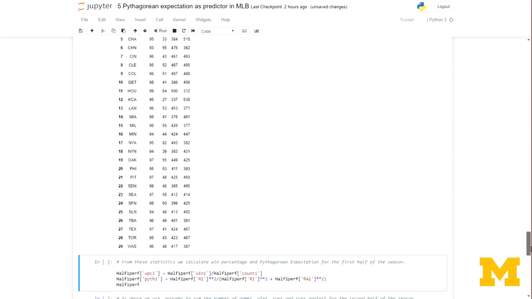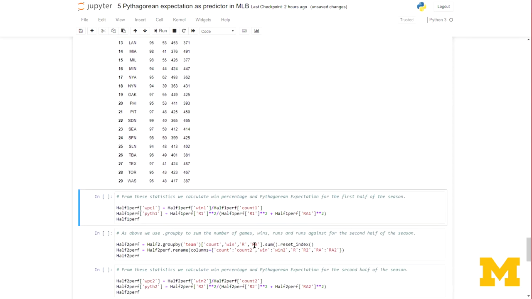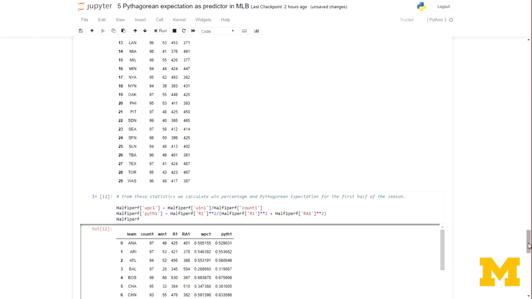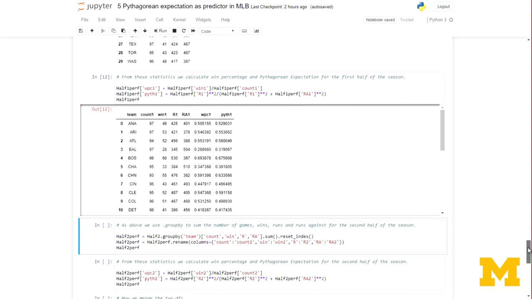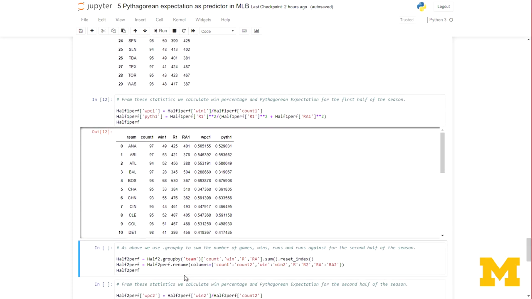And so we can now create our performance statistics for the win percentage and the Pythagorean expectation for the first half of the season. And again, we've just created those numbers here in the way that we've done it at every stage before. And likewise, we're going to create the performance variables for the second half of the season.